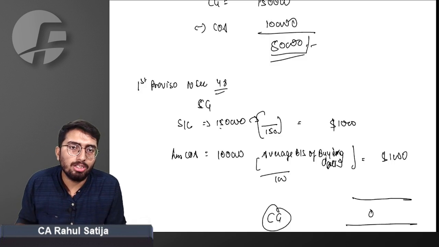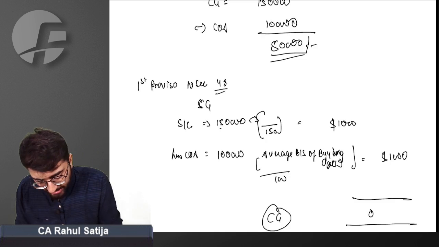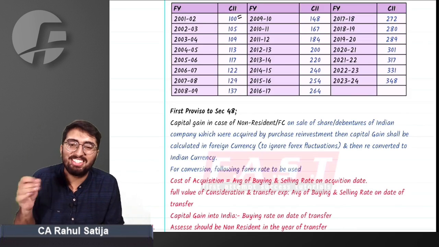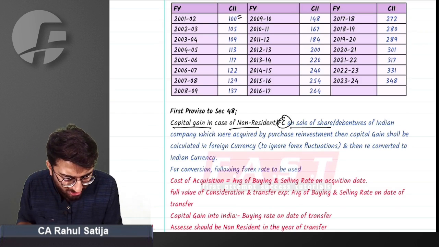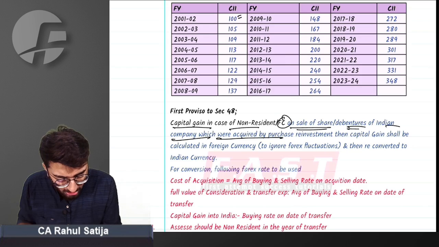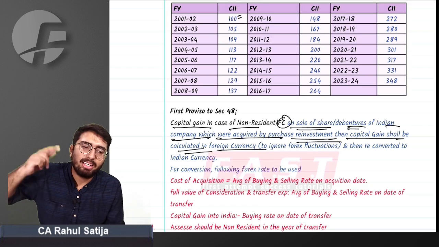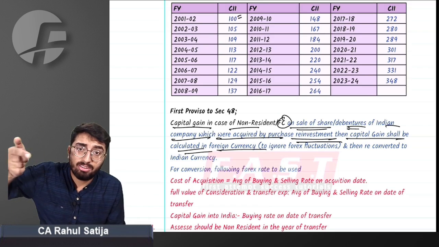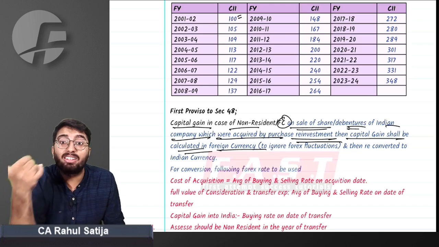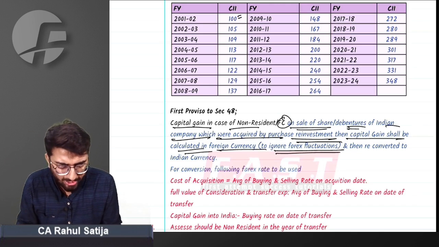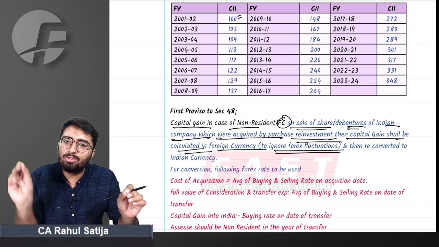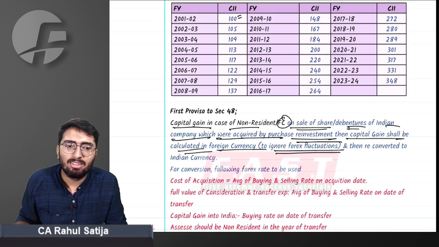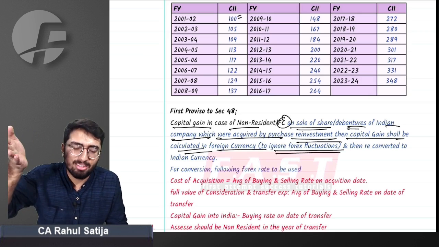This is what the first proviso to section 48 says. Read along with me what the provision says. Capital gain in case of a non-resident or foreign company on sale of shares or debentures of an Indian company which were acquired or purchased, then capital gain shall be calculated in foreign currency. Any capital gain on account of transfer of shares of an Indian company will be calculated in foreign currency, to ignore any forex fluctuations. See, ultimately he is earning on account of appreciation in shares, but he is also losing on account of depreciation of rupees, so he should be given some compensation now.